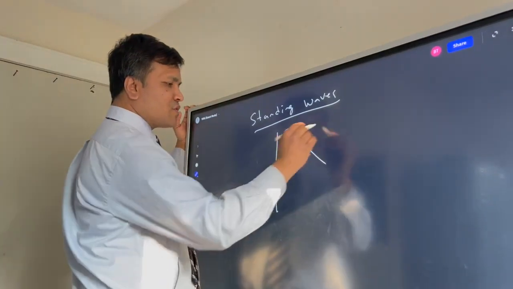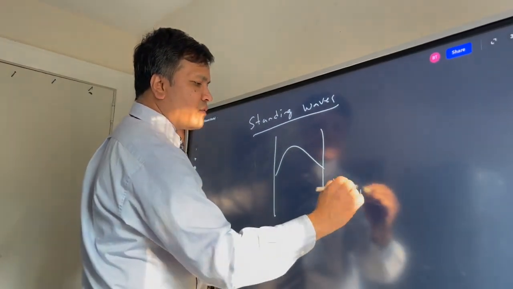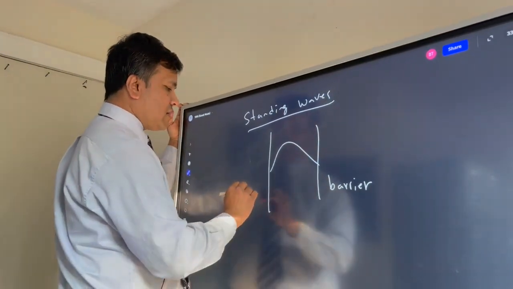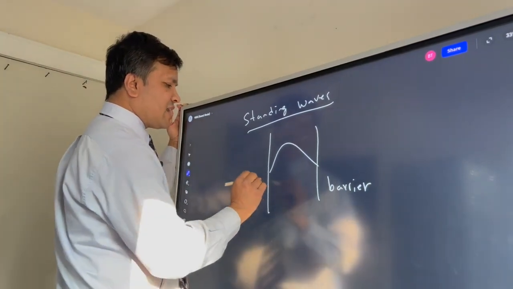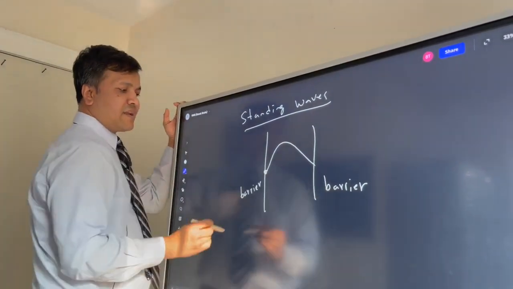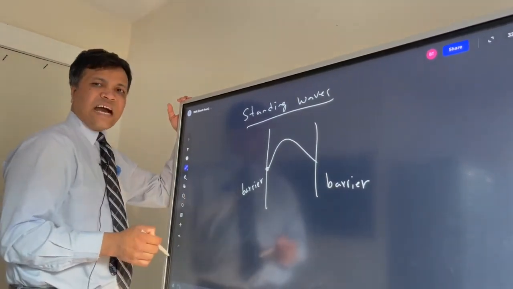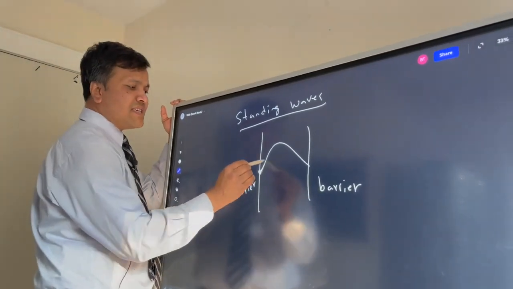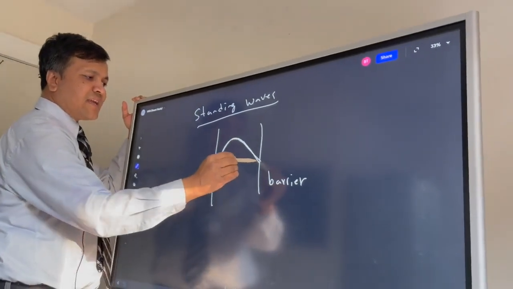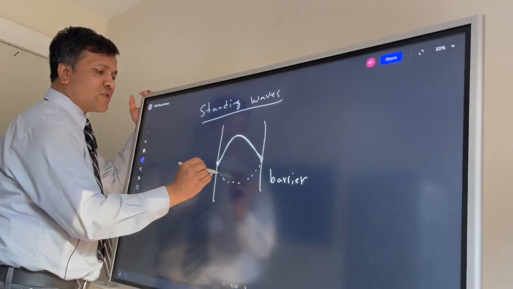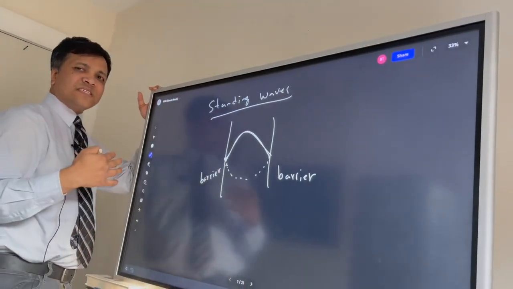All you need to do is put a barrier. If you put a barrier, then you have a beginning and you have an ending. So what does the barrier do to the wave? Now this is an incident ray. When it hits the barrier, it bounces back with the same magnitude but opposite direction.